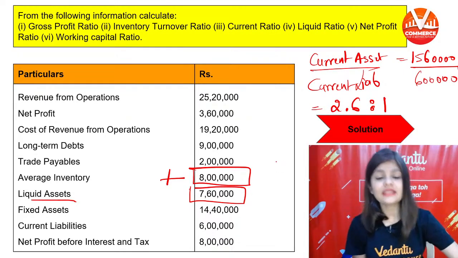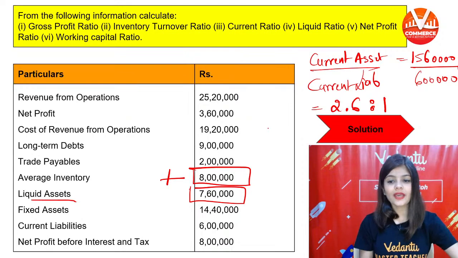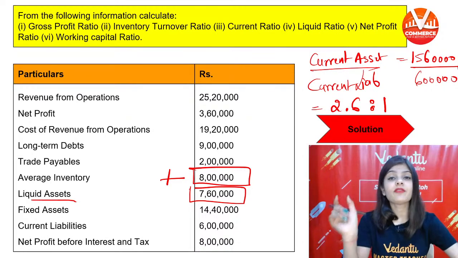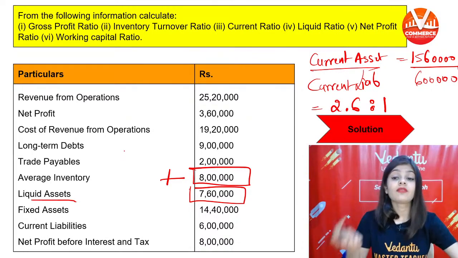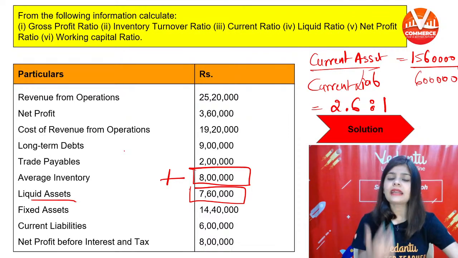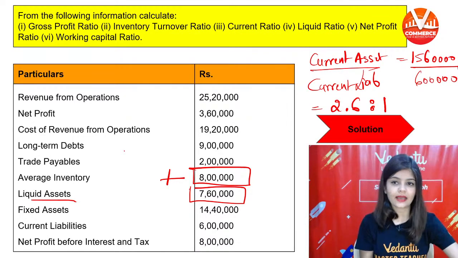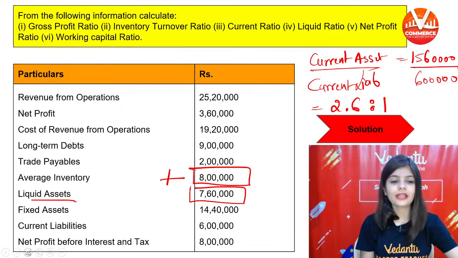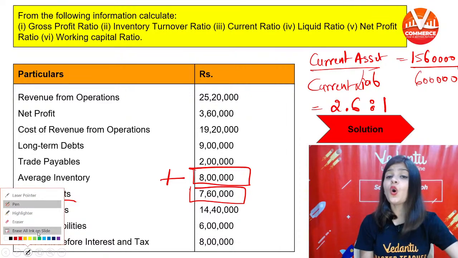Current assets is equal to liquid assets plus inventory. You will not multiply it by 100. So the ratio is 2.6:1.